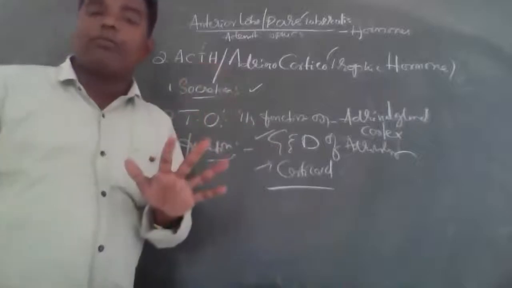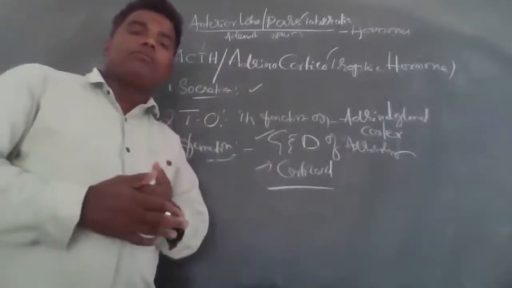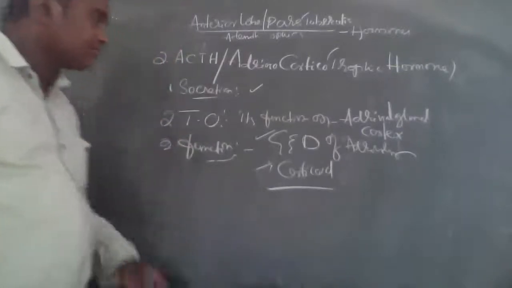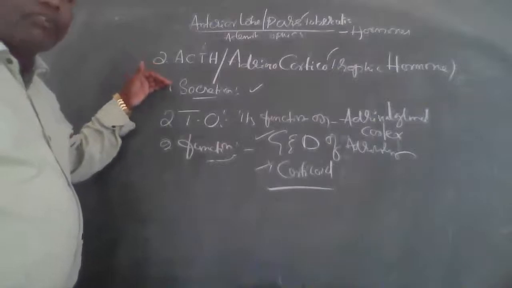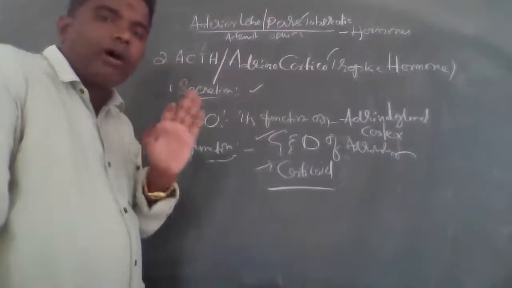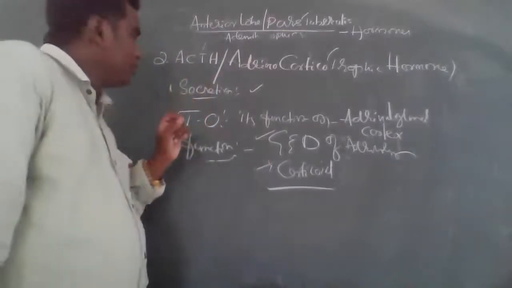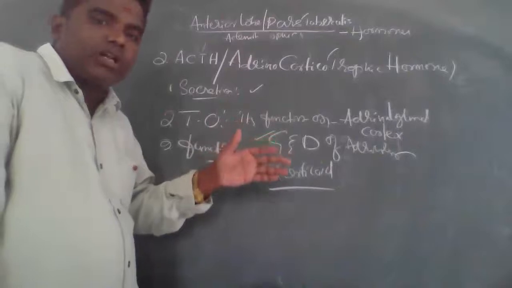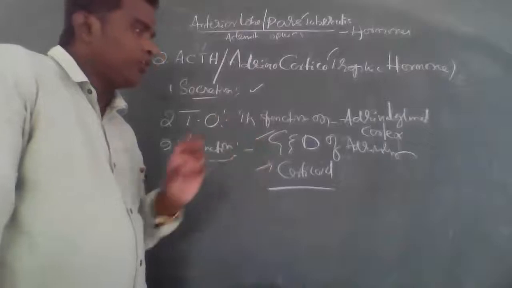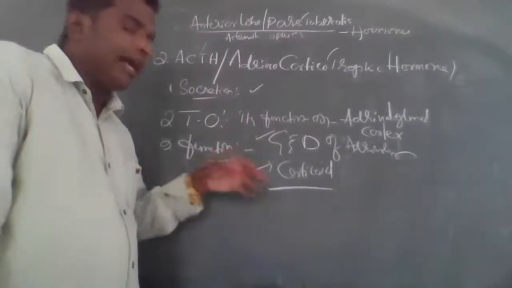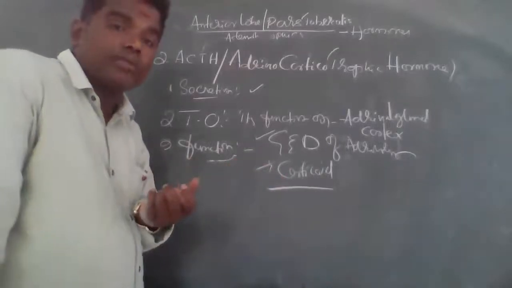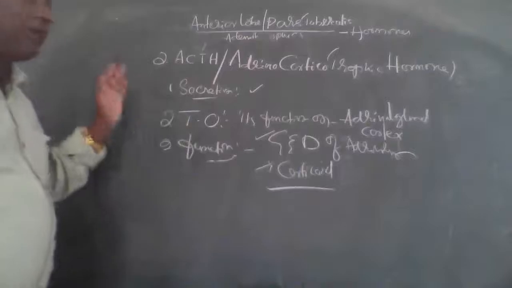There is no abnormality here. We will discuss abnormalities separately with the adrenal gland. Secretion: it is secreted from the anterior lobe of the pituitary gland, or adenohypophysis. Target organ: the adrenal gland cortex. Function: growth and development of the adrenal cortex, and secretion of corticoid hormones. That is very important about ACTH.